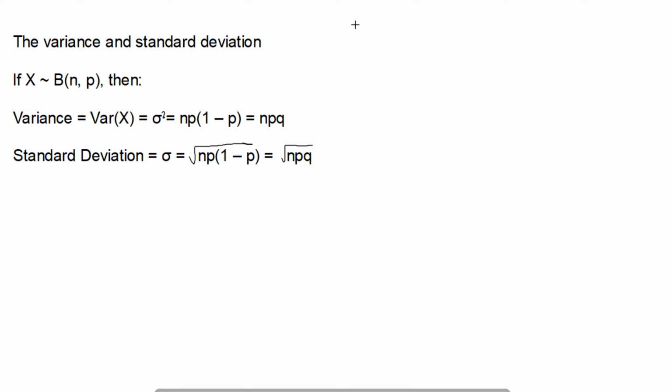So the variance and standard deviation can be calculated in a similar way. The variance, which we would write as Var(X), because remember, variance is standard deviation squared, is np times (1 minus p). Now, p is the probability of success, and so 1 minus p is failure, or what we don't want. We tend to write that 1 minus p as q. And the standard deviation is just this square rooted. Reasonably straightforward, so it's just the square root of n times p times q.